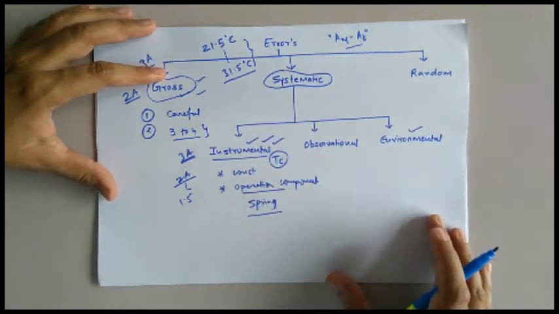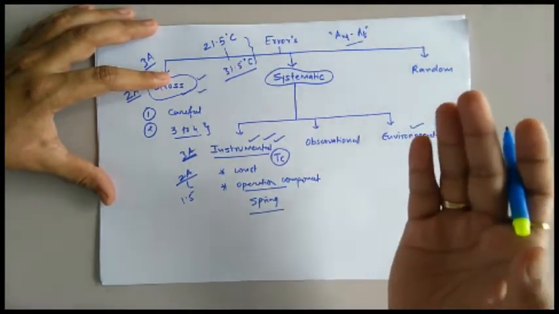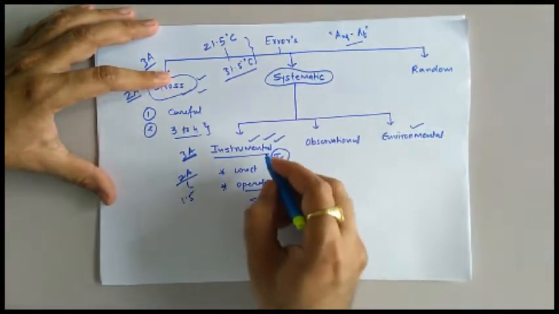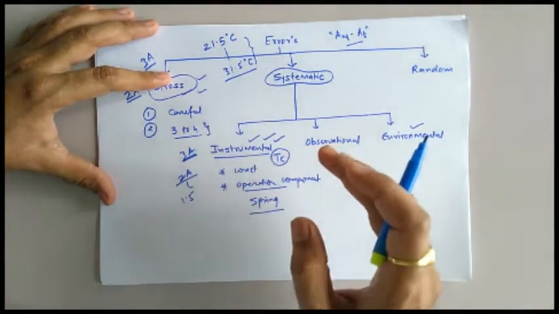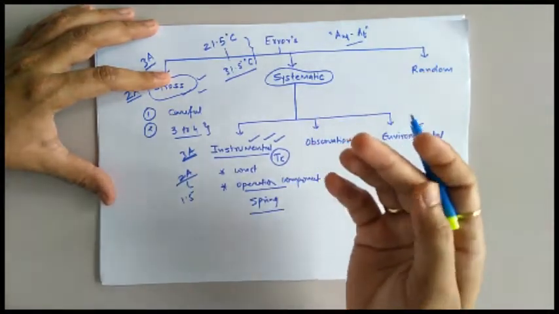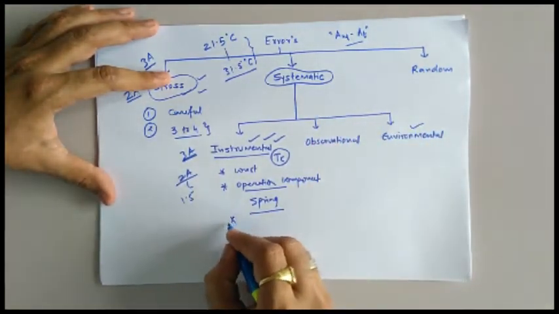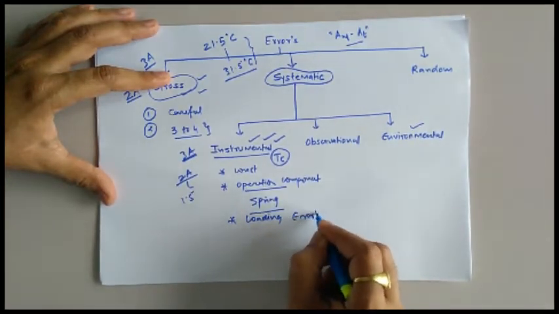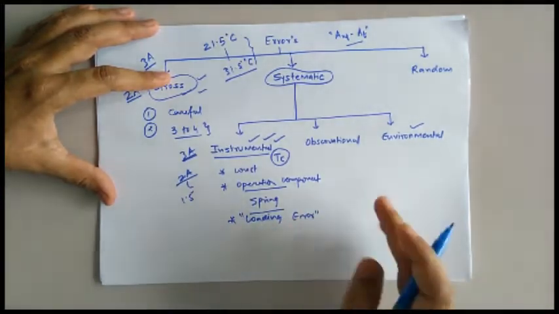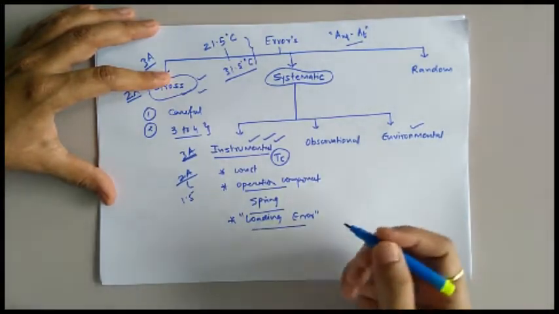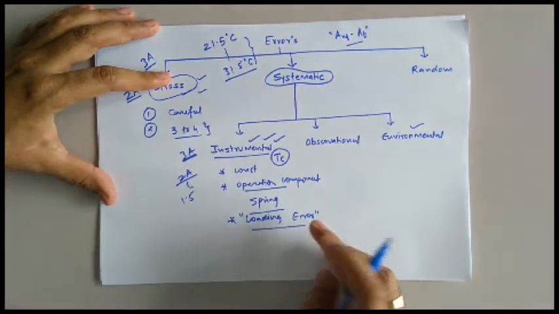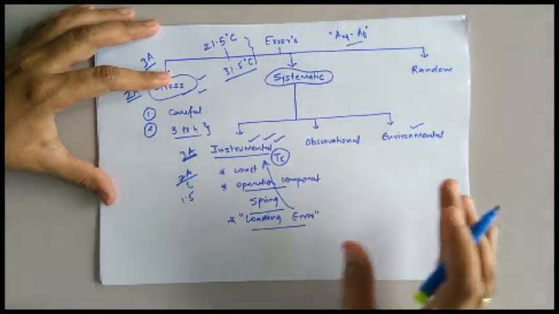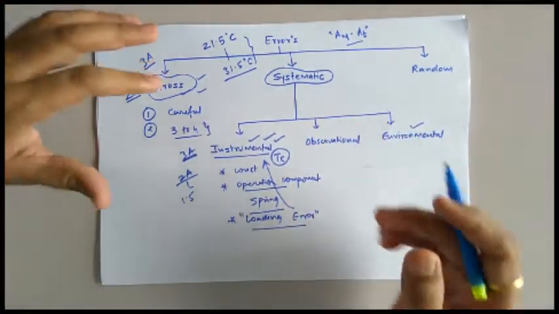In some cases it is also found that when the instrument is loaded to the given circuit, because of the instrument's internal resistance, it changes the actual value of the unknown quantity. That error is called loading error, which we already covered in our previous lecture. So I am not going to tell in detail about the loading error, but loading error is also included in the category of instrumental error. Now how to minimize this error?